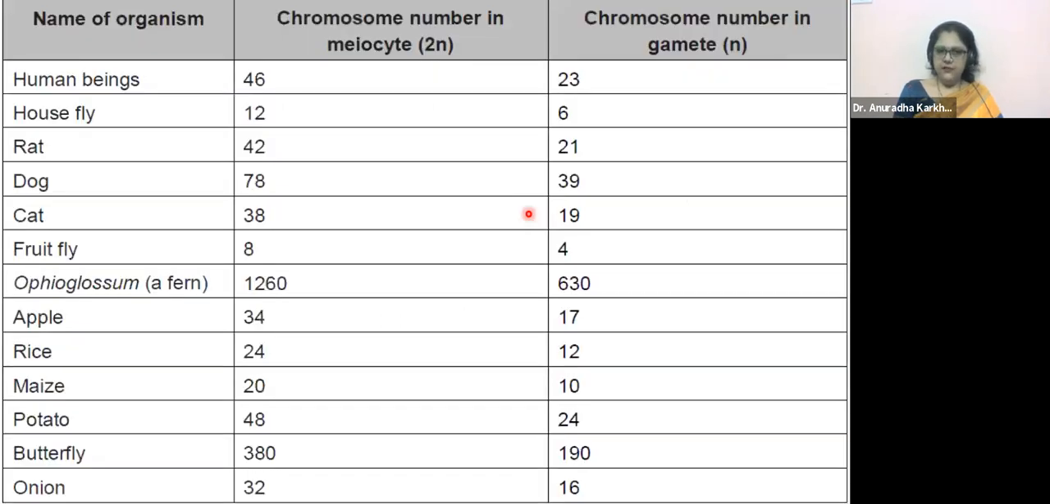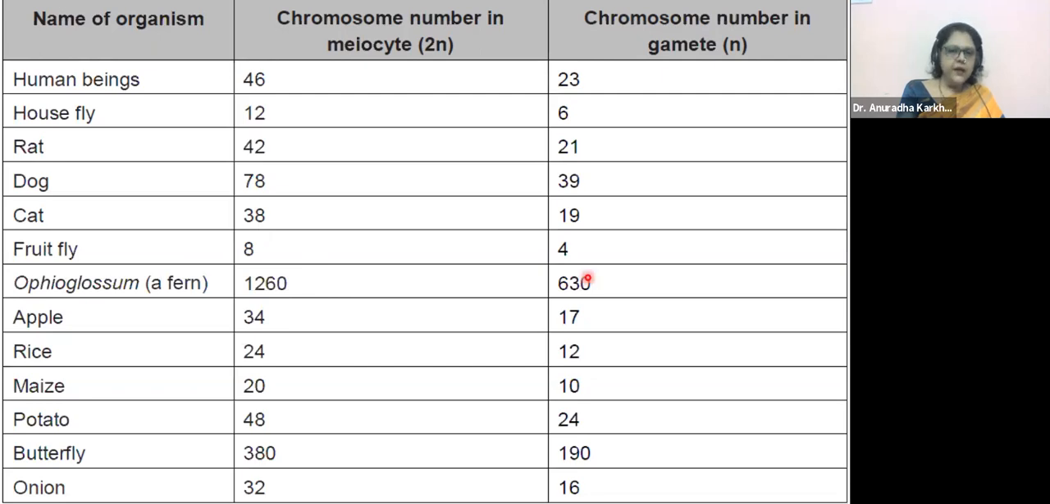Most important chart. Name of the organism, chromosome number in meiocyte. Meiocytes are 2n. And chromosome number in gametes. Gametes is always n. Human beings: 46, haploid number 23. Housefly 12, half of it 6. Rat has got 42 chromosomes and the gametes will have 21. Dog has got 78 chromosomes. Its gamete will have 39. Cat has got 38 chromosomes. Gamete 19.